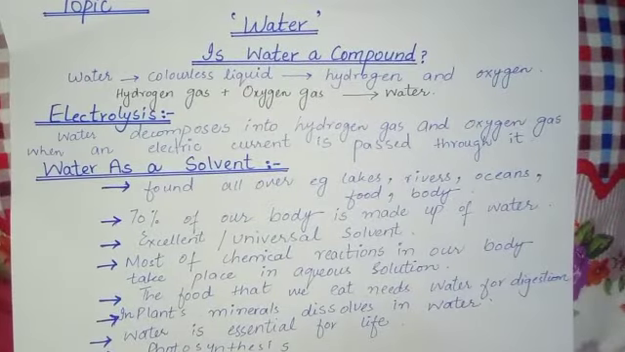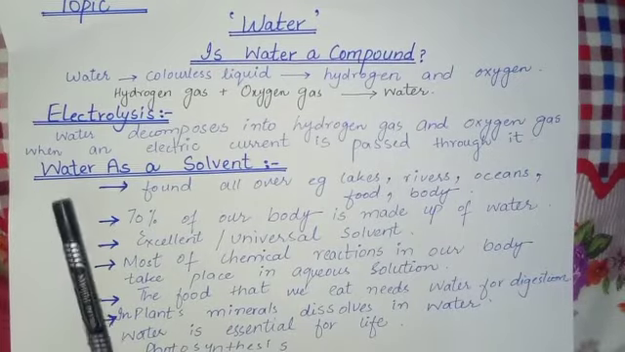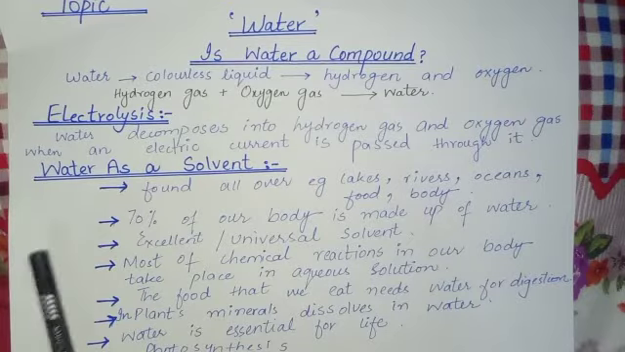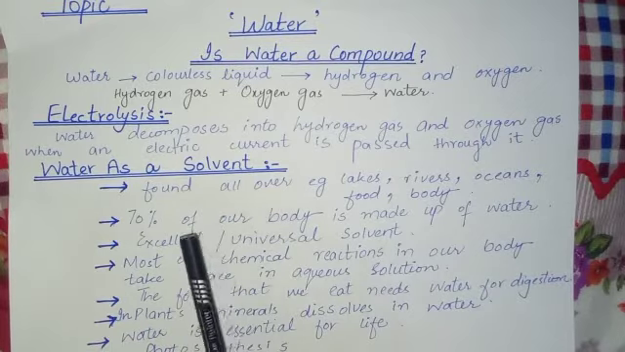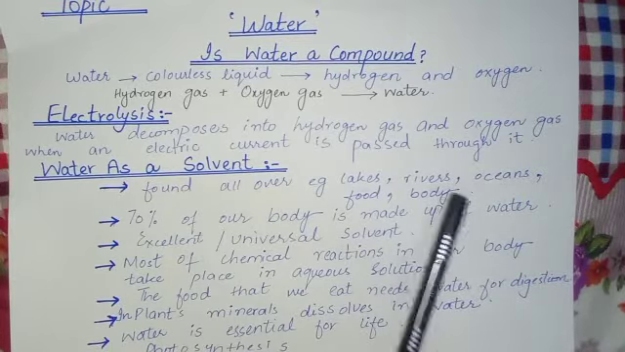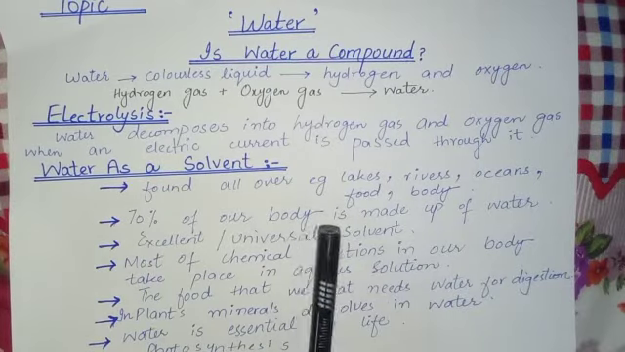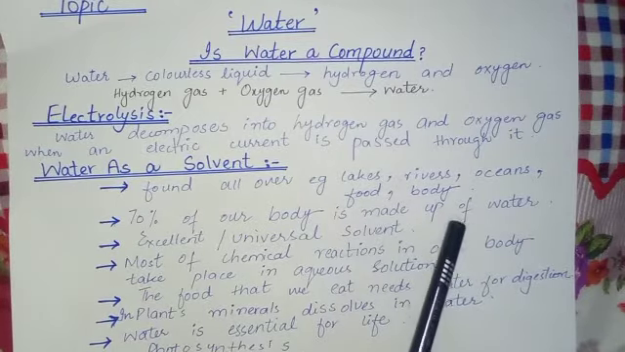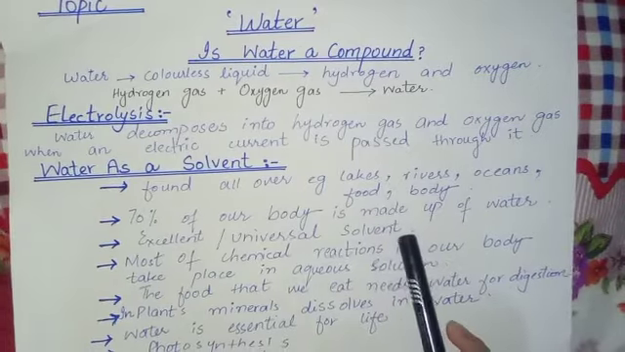Students, now the next topic is water as a solvent. You all know about water. Water is present everywhere, in our homes, in our factories, all over the world. It can be found in many places on earth: in lakes, rivers, oceans, food, and our body. Water is also present in the food that we eat, and 70% of our body is made up of water. So water is very important for us to survive. Without water, life could not exist.